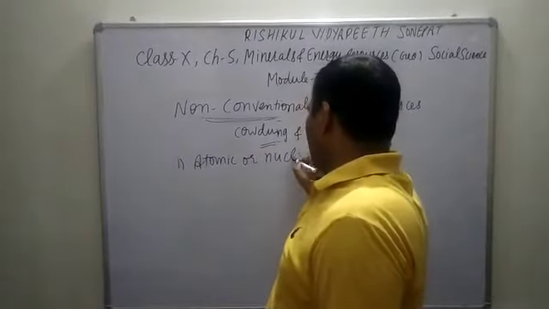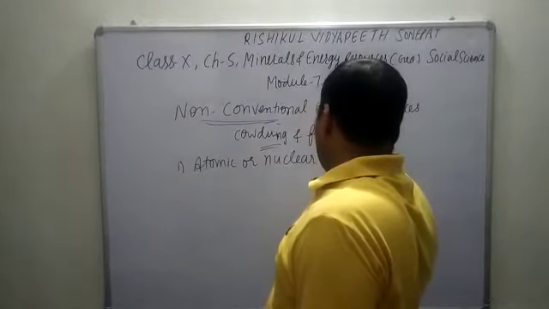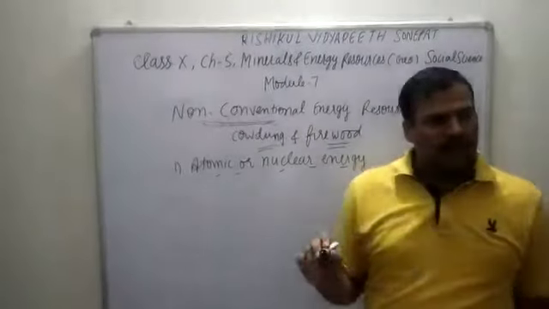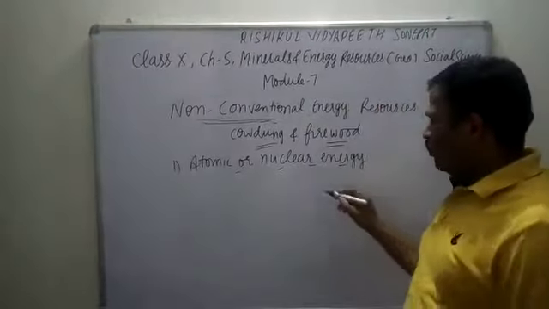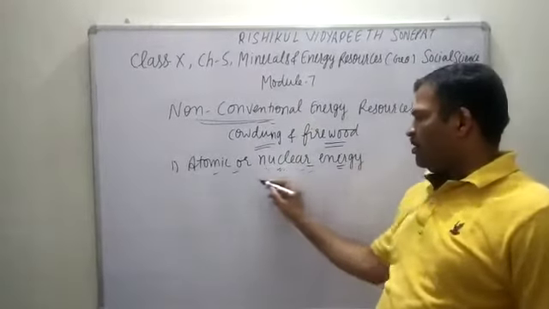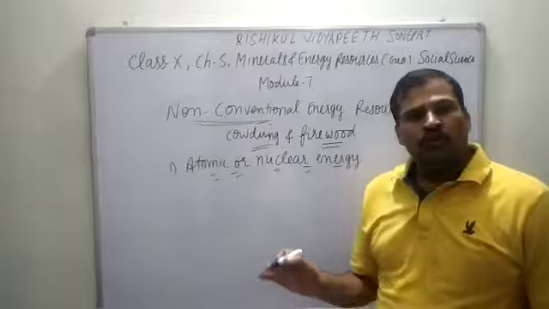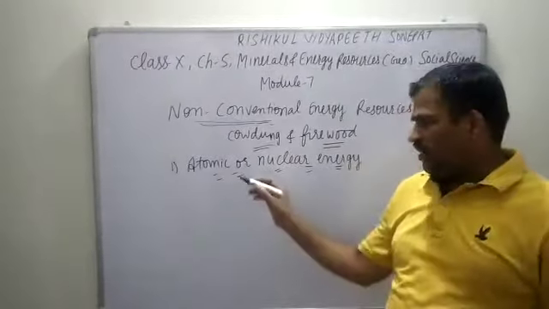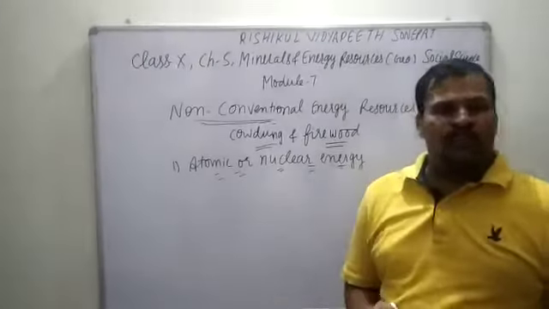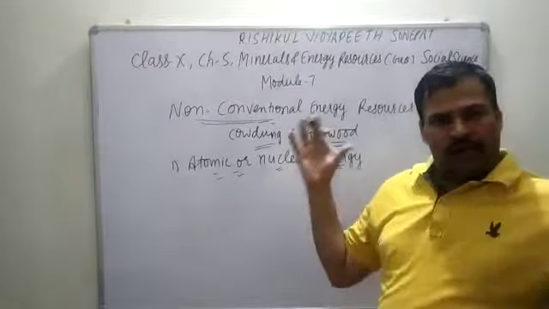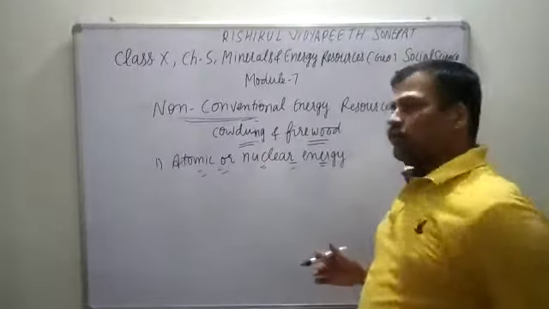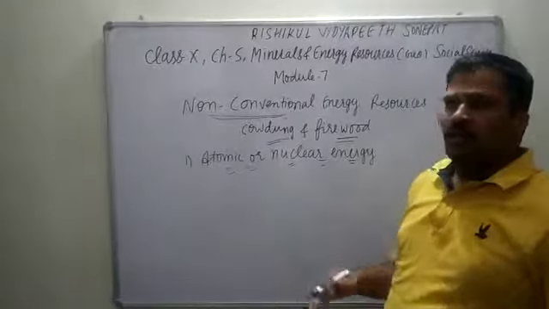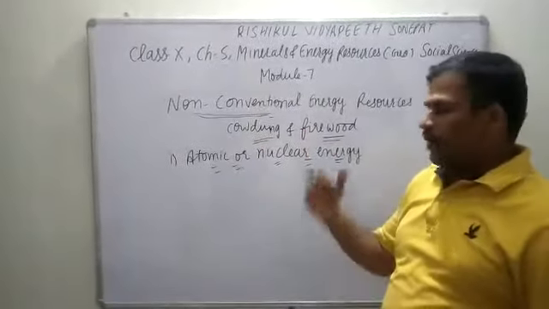Atomic or nuclear energy. You have read in science that atoms are made of electrons and protons, the smallest unit. You have also heard that atomic bombs were dropped on Hiroshima and Nagasaki, and when those atoms burst, a lot of energy came out.